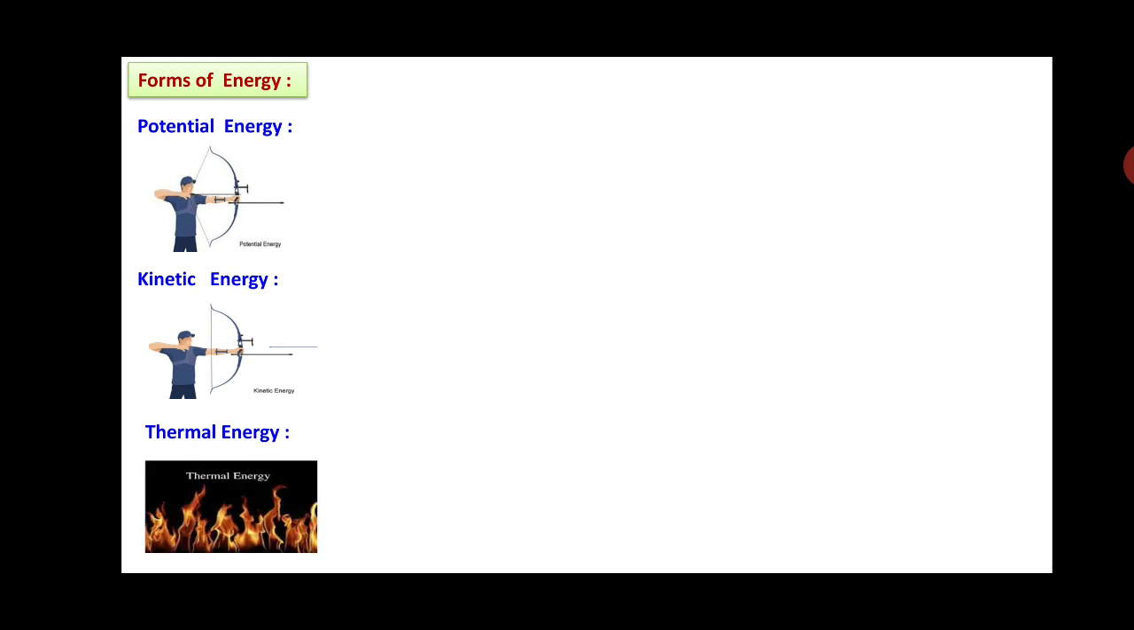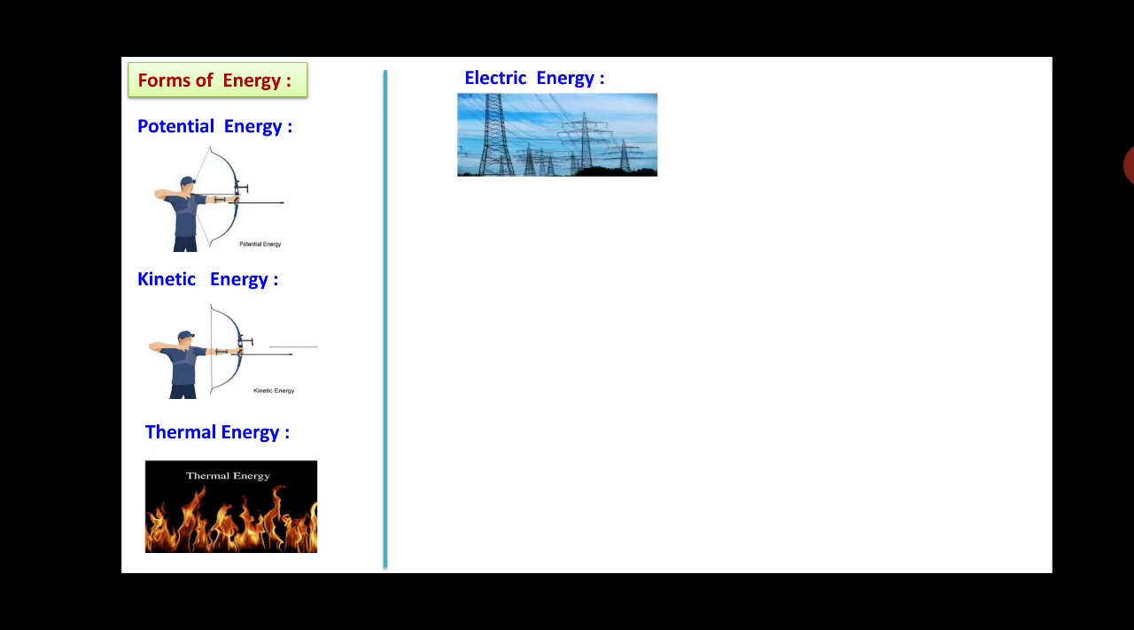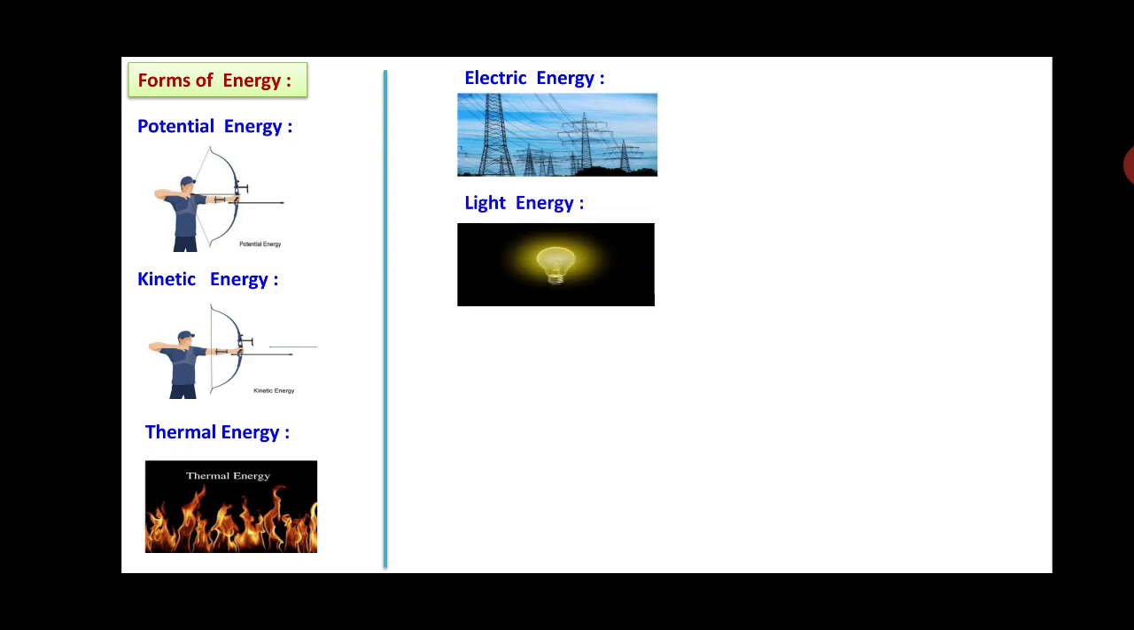So you could see this is one part. And the fourth one is electric energy. From electricity we are getting other forms of energy also. Without electric energy, the TV could not be turned on, the fan cannot rotate, the bulb cannot glow. Light energy: this bulb shows light energy. Without light we can't see the objects.